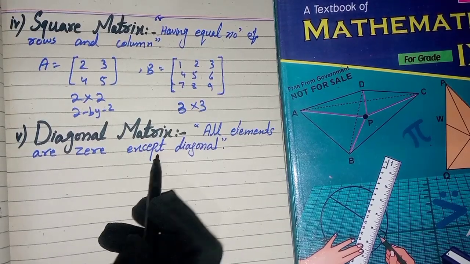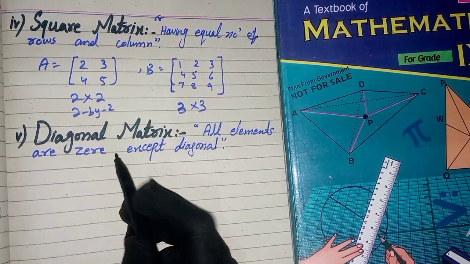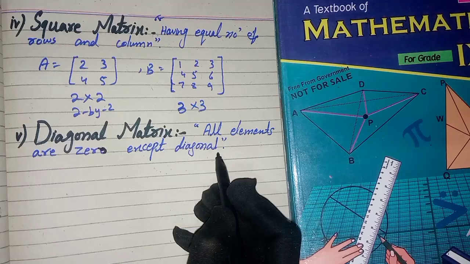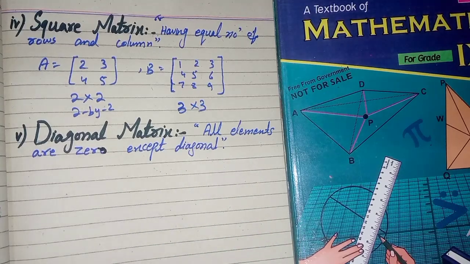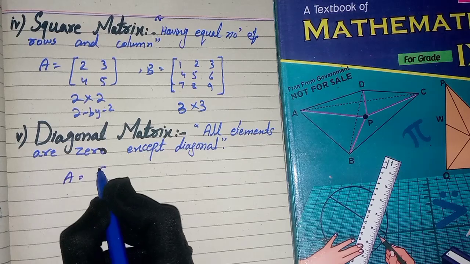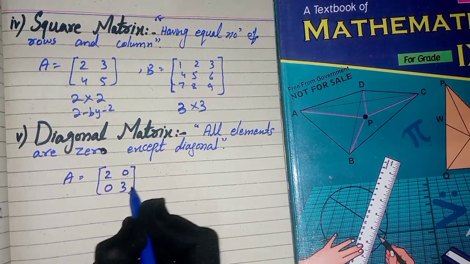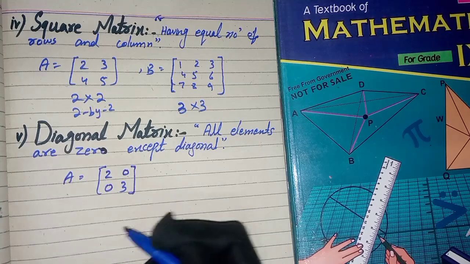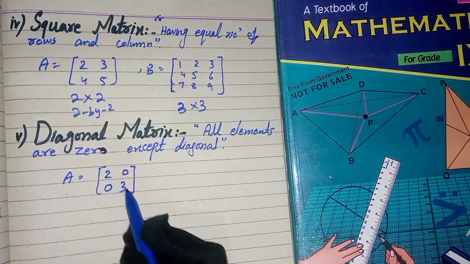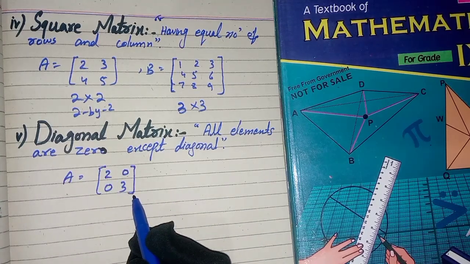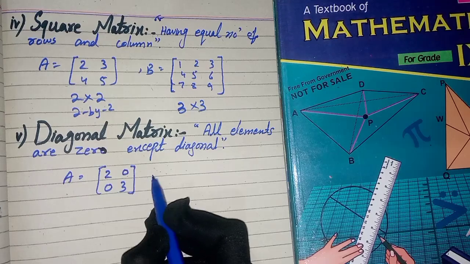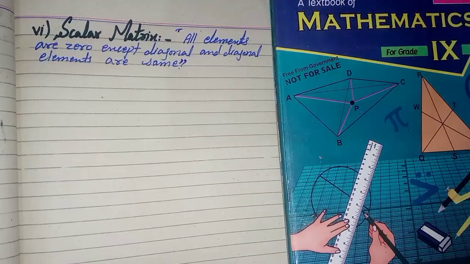Diagonal matrix: all elements are 0 except the diagonal. For example, we have the matrix A: 2, 3, 0, 0. This is an example of a diagonal matrix because here the diagonal entries are non-zero and all other entries are 0.